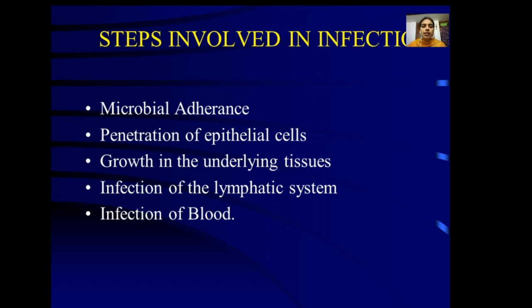After entering, the organism has to grow or multiply inside the tissues. That is called growth in the underlying tissue. The organism multiplies, and next you have the infection of the lymphatic system. When the organism multiplies slowly, it infects the lymphatic system, and after that it results in the spread of infection to the blood. Organisms will be spreading to the blood. That is infection of the blood. So these are the steps involved in infection: microbial adherence, penetration, growth and multiplication, then the lymphatic system being infected, and next the infection of the blood.